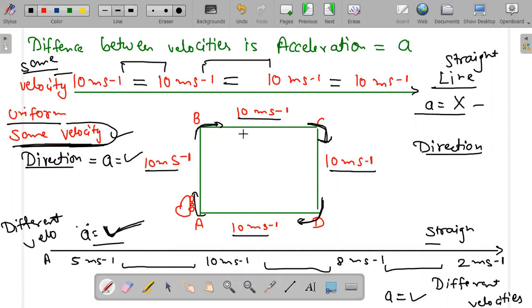So we will be learning about this, how can I make a difference from 10 to 10? How can I get a difference from 10 meter per second and 10 meter per second? Because they look same. Even though it is looking same, it gives you acceleration. What is acceleration? Difference between two velocities. I will bring out the difference because direction is changed. There is change in direction.